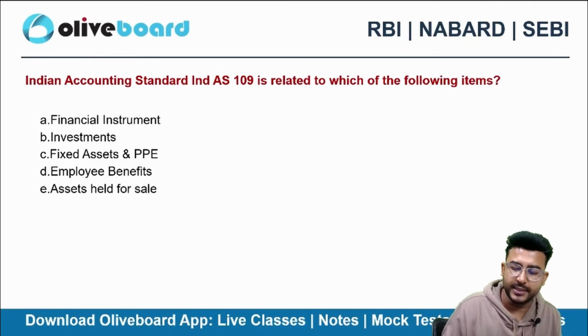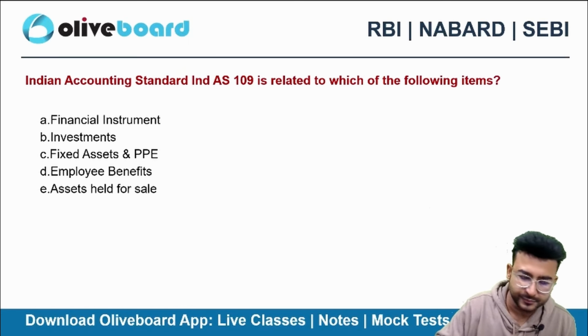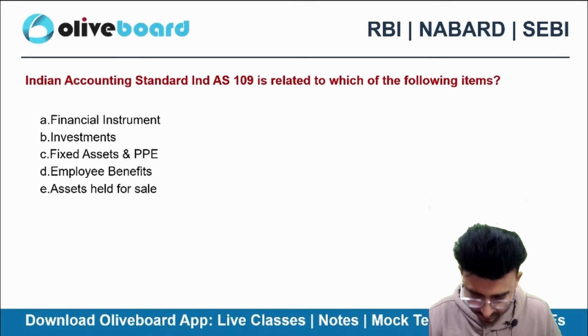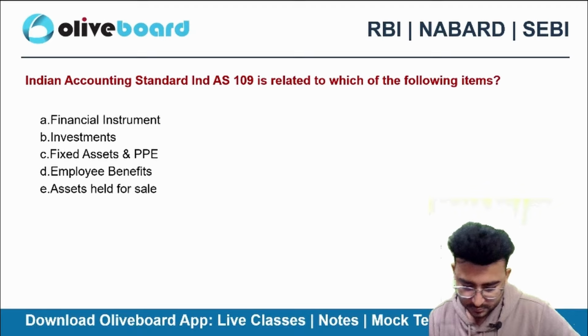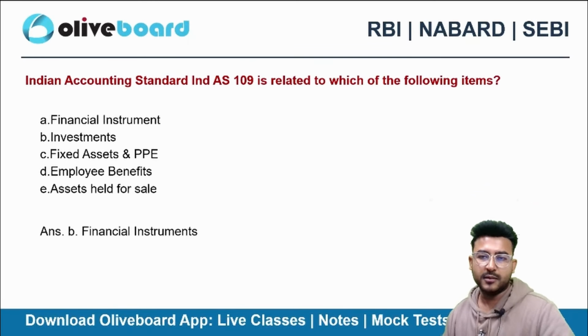Can be important for your examination. That's financial instruments, right? And we have studied the basics of financial instruments as well.